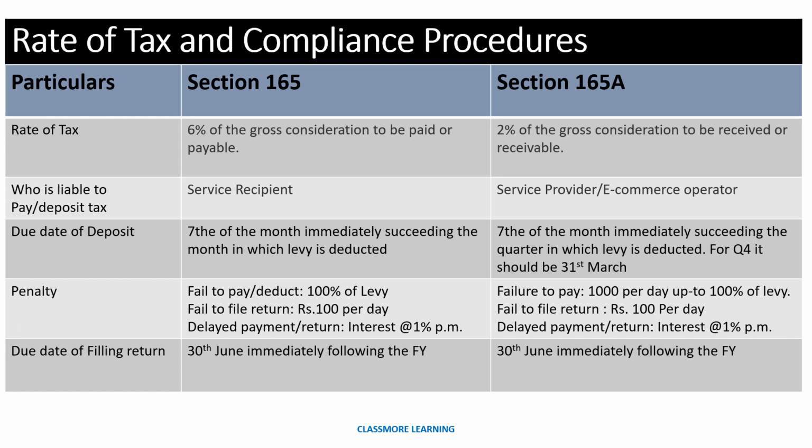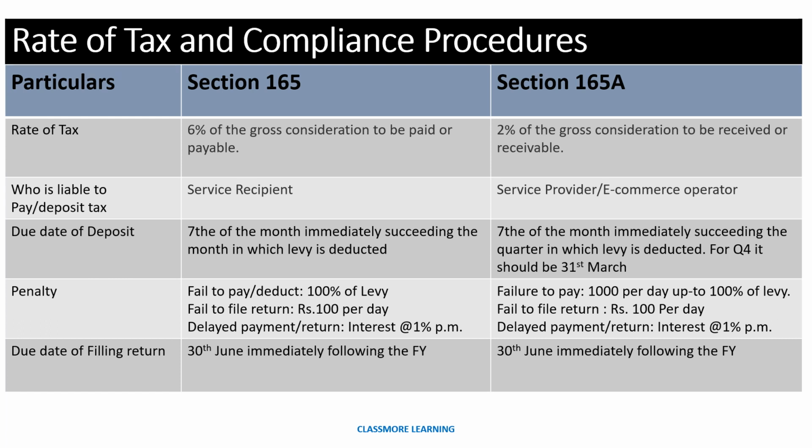The due date is 7th of the month immediately succeeding the month in which the levy is deducted. Suppose you have made a deduction in January, then it should be paid on or before 7th of February. But in case of 165A, it is the 7th of the month immediately succeeding the quarter. It means here the flexibility is given to the e-commerce operator to deposit this on a quarterly basis.